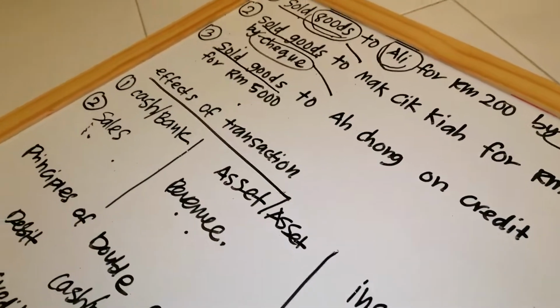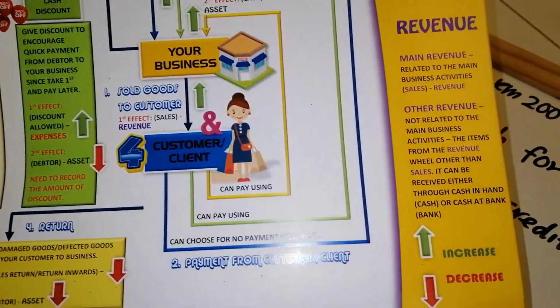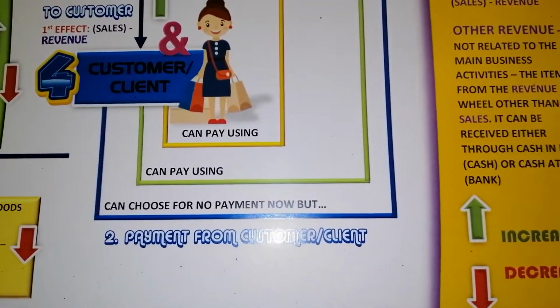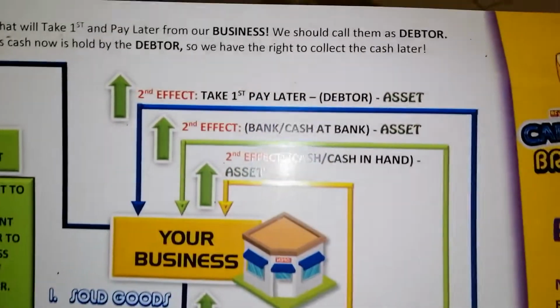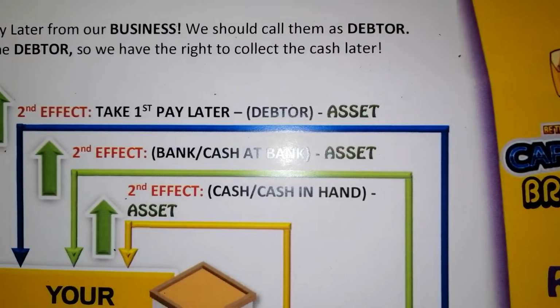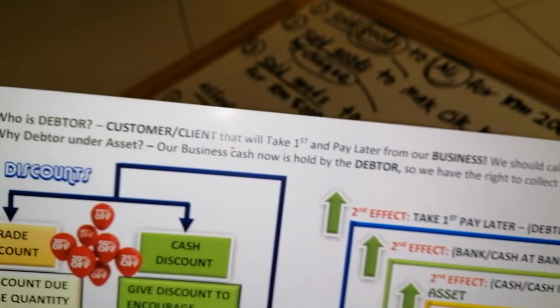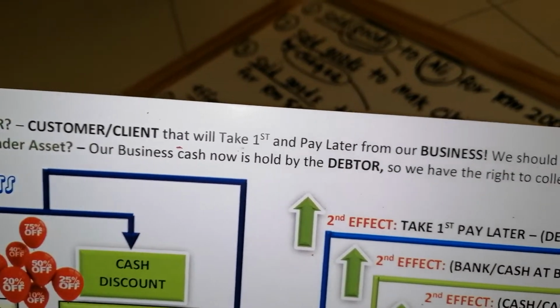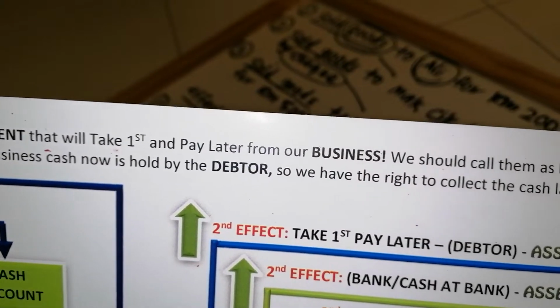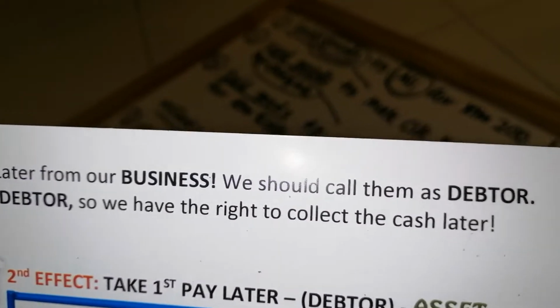If you check from the brain power, customer also have the option to choose no payment now, but take first, pay later. You must call them a debtor. Who is a debtor? A customer or client that will take first and pay later from our business, we should call them a debtor.